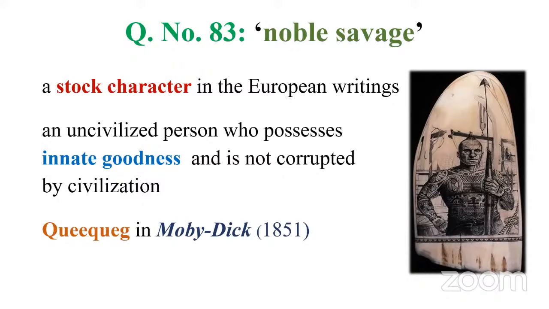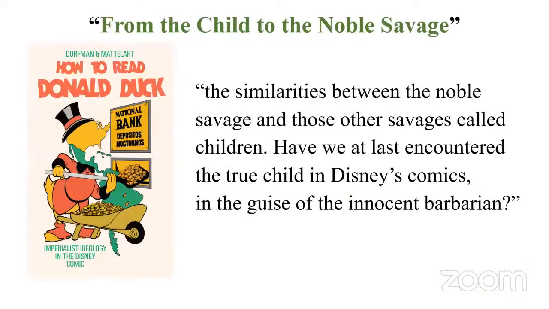We can come across characters like this across European writings. This character is called a noble savage, someone uncivilized, but who possesses that goodness. And we can identify the same thing when we read the comics and cartoons produced by Walt Disney.